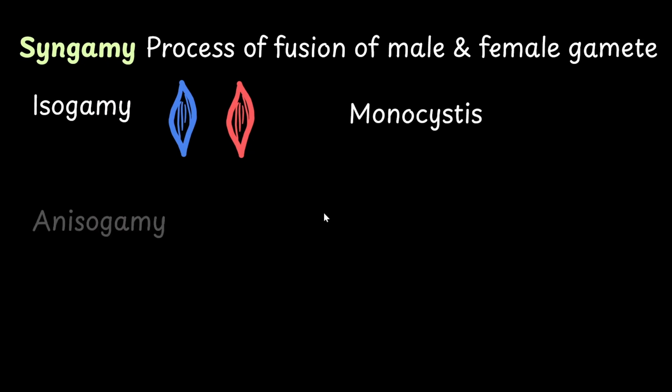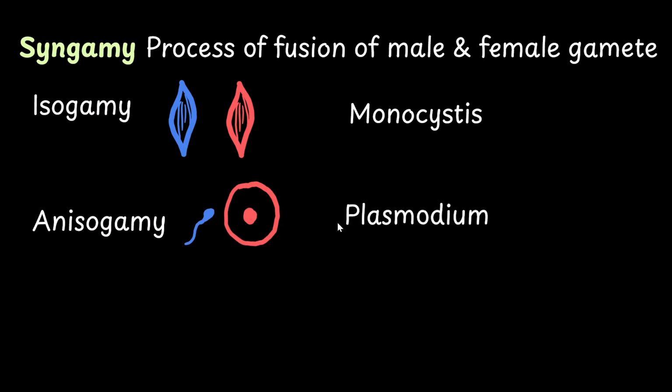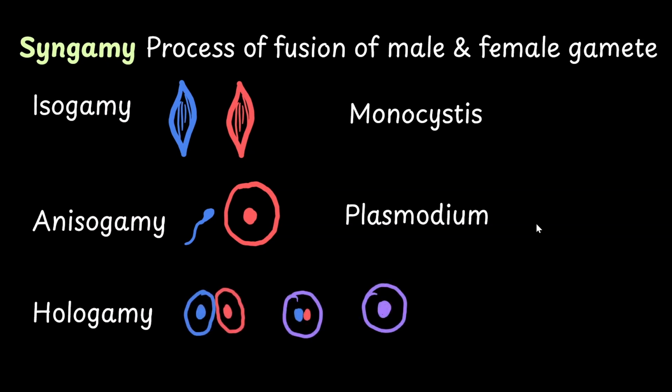There is also anisogamy, which is the fusion of morphologically as well as behaviorally dissimilar gametes. Male gametes here are usually smaller and motile. The female gametes are larger and non-motile. This is seen in Plasmodium. There is also another unique type of syngamy called hologamy. Here gametes are not formed, but two premature protozoan individuals fuse to form a zygote. This is seen in Trichonympha.